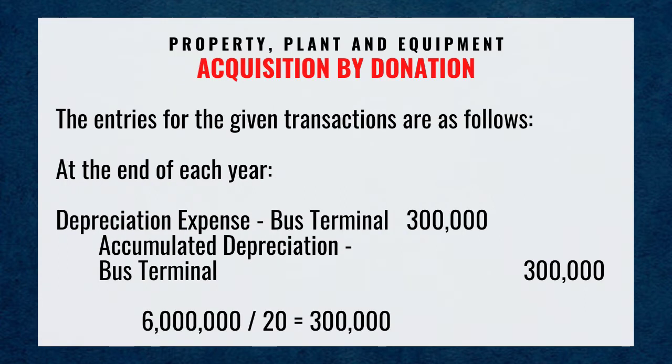At the end of each year, debit depreciation expense, bus terminal, 300,000 pesos. Credit accumulated depreciation, bus terminal, 300,000 pesos. 6 million pesos divided by 20 is equal to 300,000 pesos.